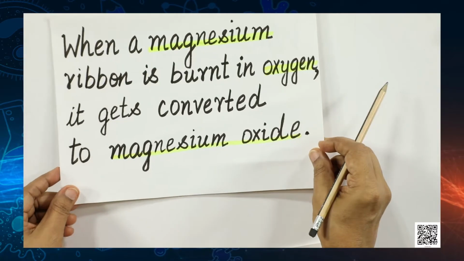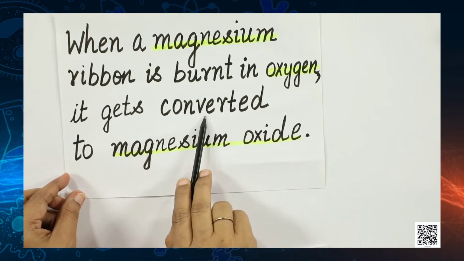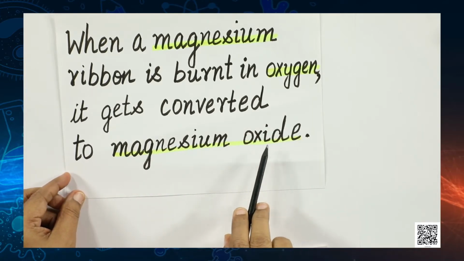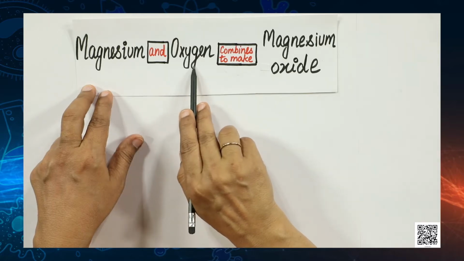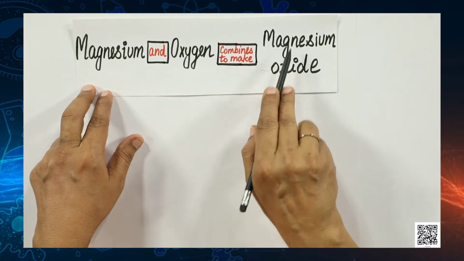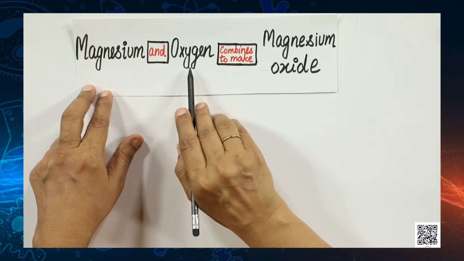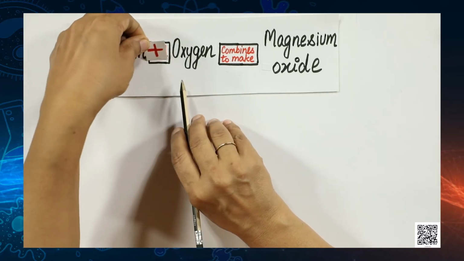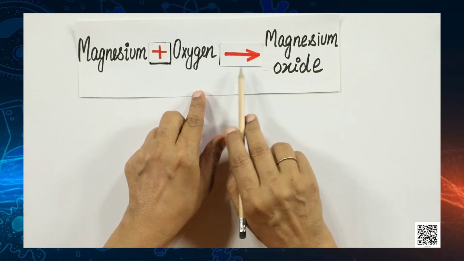Let us try writing it in a statement. So, what will the statement look like? When a magnesium ribbon is burnt in oxygen, it gets converted to magnesium oxide. So, here I have reframed the sentence and written like this: magnesium and oxygen combine to make magnesium oxide. Now, let us convert this into a word equation. So, how do we do that? So, this is the word equation for reaction of magnesium with oxygen.